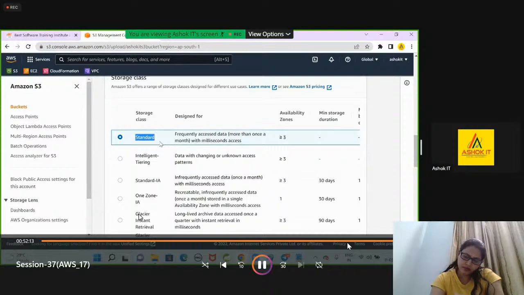Are you clear with my point? What is versioning and what is storage class in AWS? Are you clear with my point?